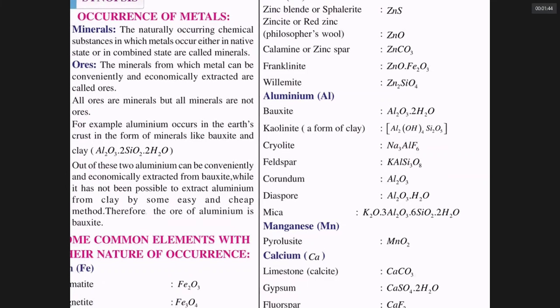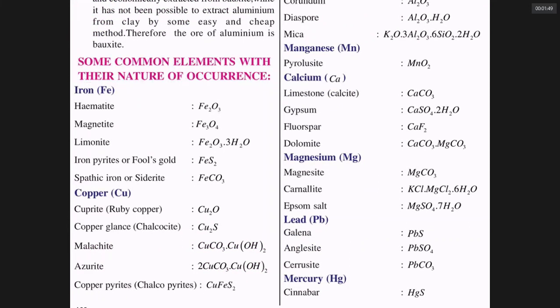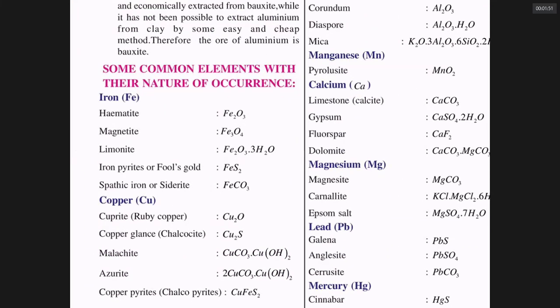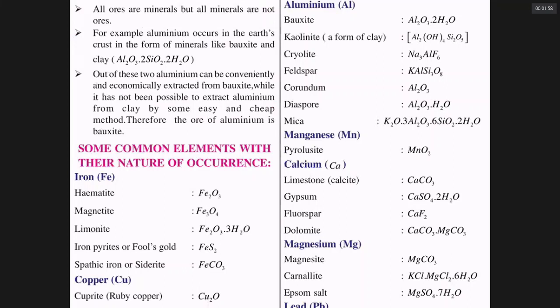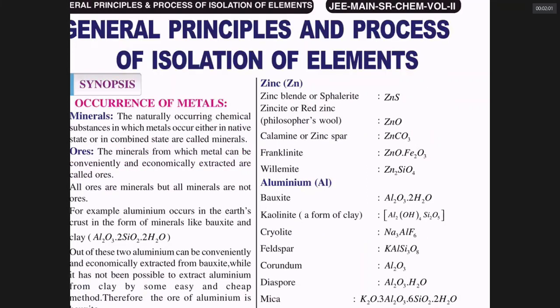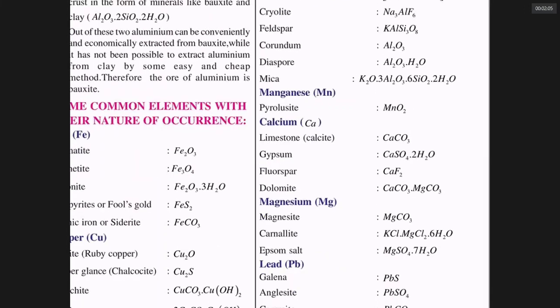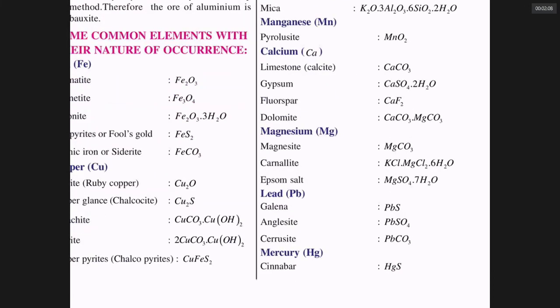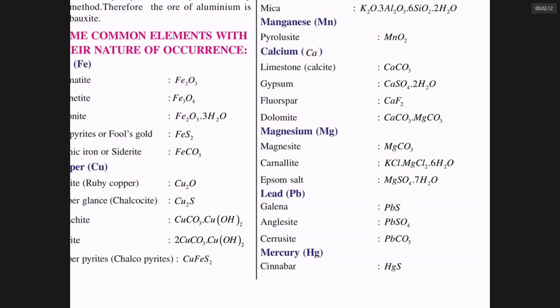At least you should know the following words: hematite, magnetite, iron pyrites, copper glance, malachite, azurite, zinc blende, calamine, bauxite, cryolite, feldspar, pyrolusite, limestone, fluorspar, dolomite, magnesite, cerussite, cinnabar.